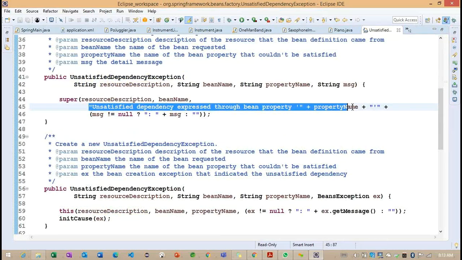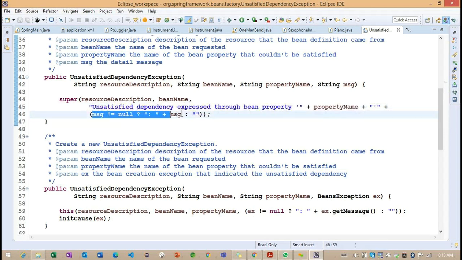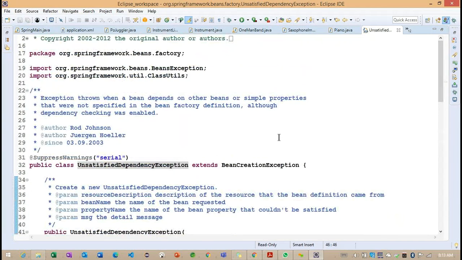Now you can see this is the message we are going to get, based on the property name. So what is the property name we are going to have? It will provide the property name. If the message is not equal to null, the message will be printed. Getting the point? This is very important. We will see one by one example of how these three autowiring concepts, by name, by type, and constructor, are going to work.